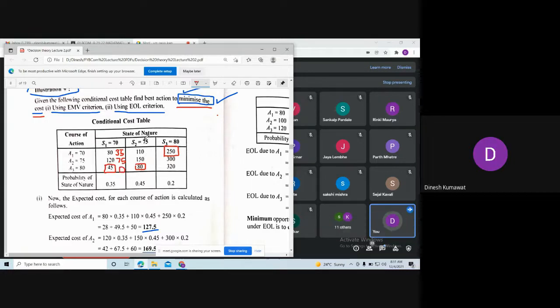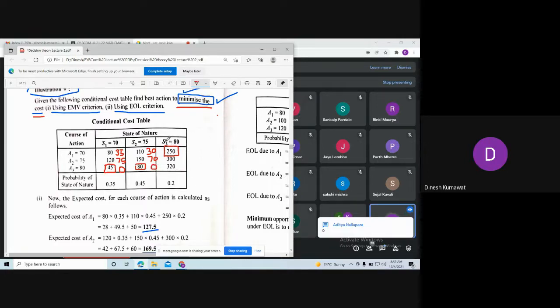Now let us calculate for S2. What is 110 minus 80? 30. What is 150 minus 80? 70. And what is 80 minus 80? 0.